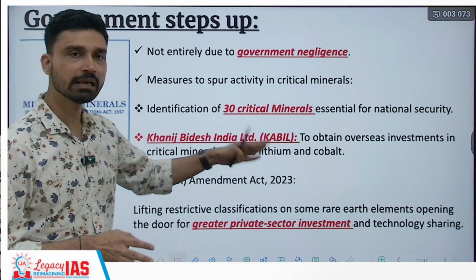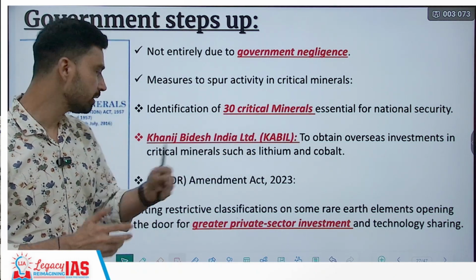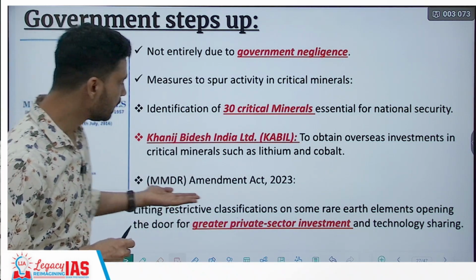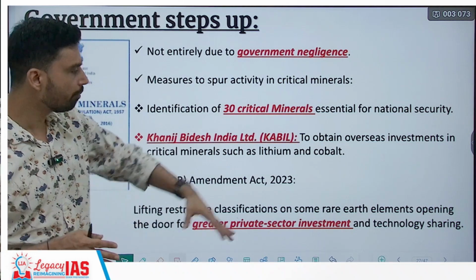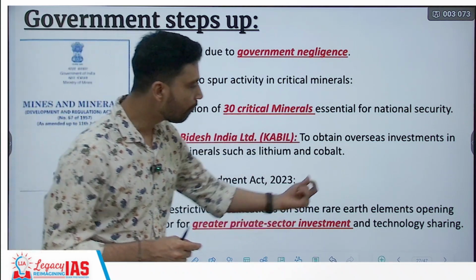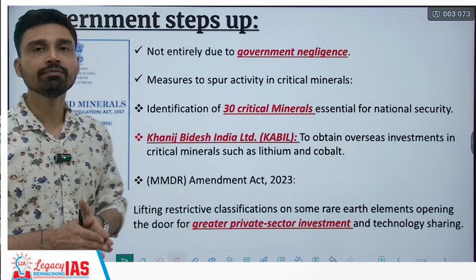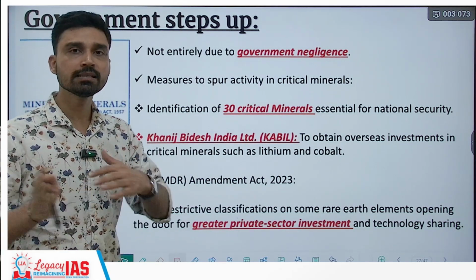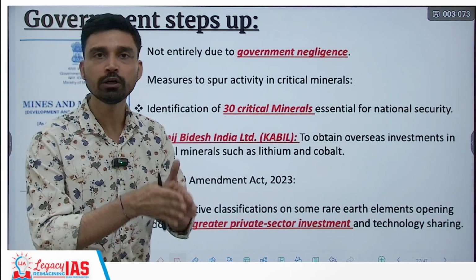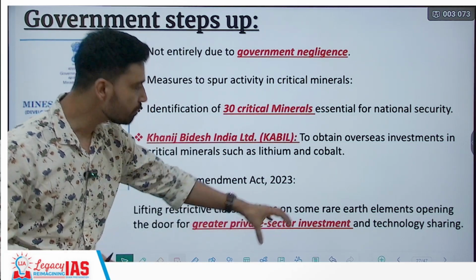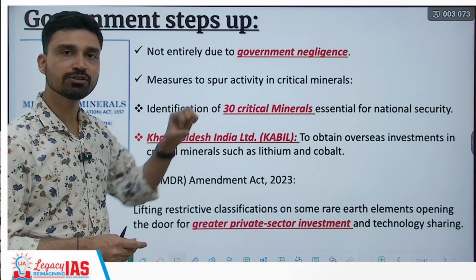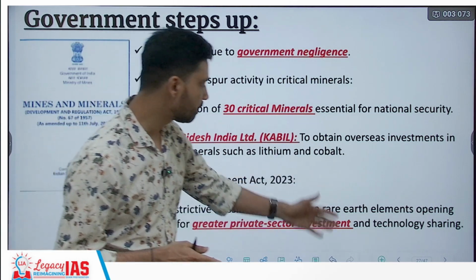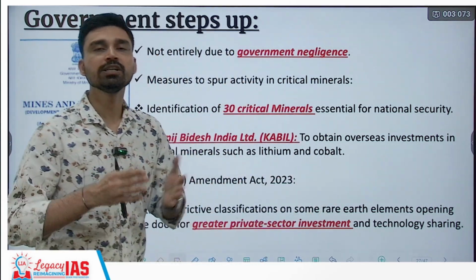Plus, as I have already discussed, the MMDR Amendment Act has been brought in by the government in 2023. This has caused a lifting of the restrictive classification of many minerals which were types of rare earth elements. Earlier they were classified as atomic minerals, and when a mineral is classified as an atomic mineral, there is a restriction on the participation and involvement of the private sector. So for many such minerals, this classification has been lifted to open the door for greater private participation, private sector investment, as well as the sharing of technology.